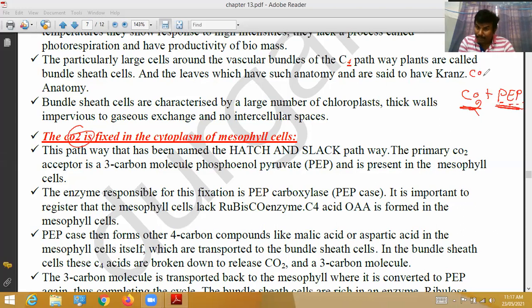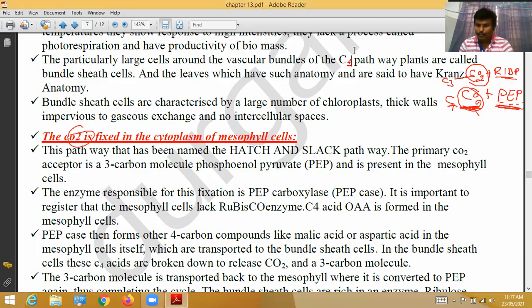In C3 plants, carbon dioxide is fixed with ribulose bisphosphate carboxylase. So in both cases, the carbon dioxide is first fixed with another sugar. In C4 plants carbon dioxide is fixed, and in C3 plants also carbon dioxide is fixed. First we discuss one point.